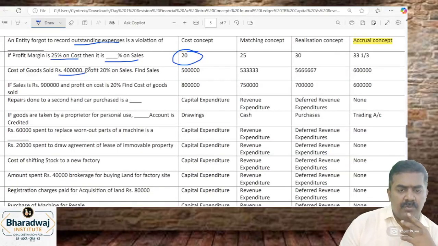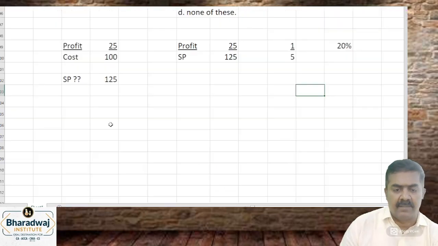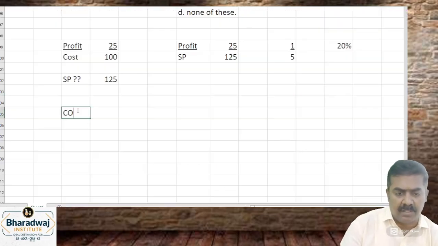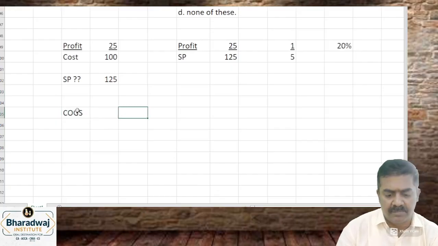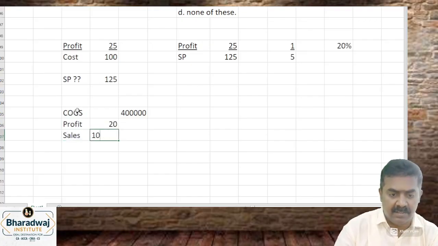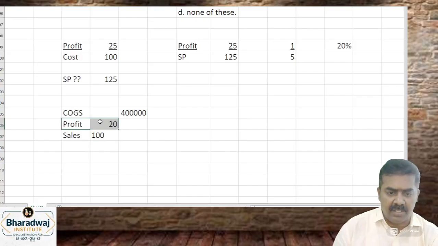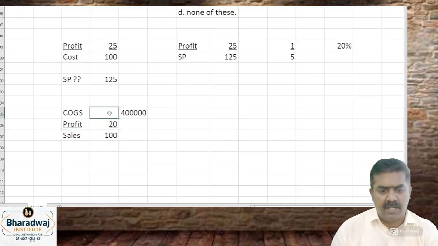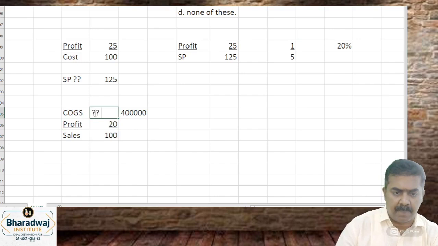Cost of goods sold is 4 lakhs, and they have given profit as 20% on cost? No, they ask to find sales. Cost of goods sold given is 4 lakhs. Very simple. If profit is 20% on sales, then cost will be how much? 80%.